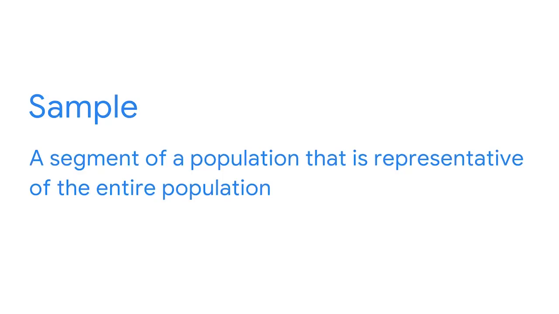In addition to thinking through bias in the data, data professionals should also try to emphasize that there can be a multitude of possible interpretations for every data insight. So the main trick is to avoid jumping to conclusions until you've really done your homework. One method of addressing bias is to make sure that the data that you're working with has the same characteristics as the greater population that you're interested in. In data analytics, this is called a sample. A good sample is a segment of a population that is representative of that entire population.